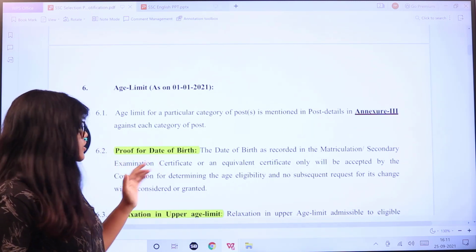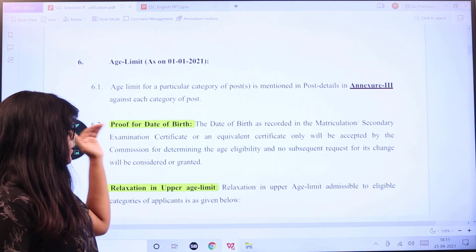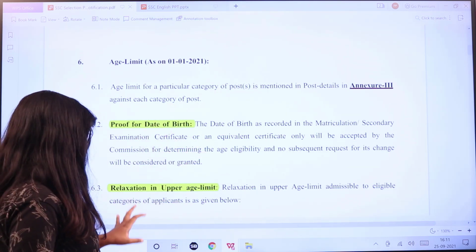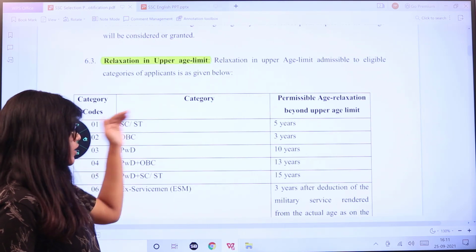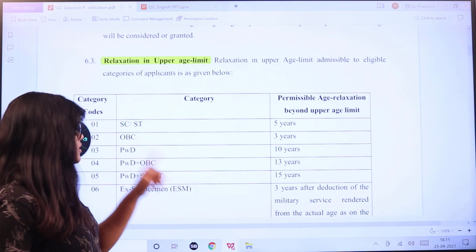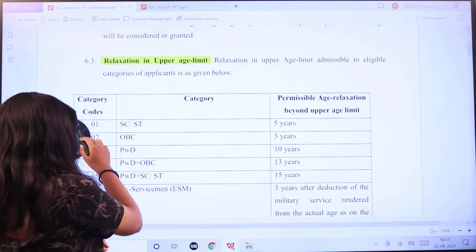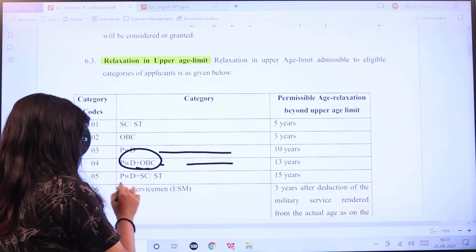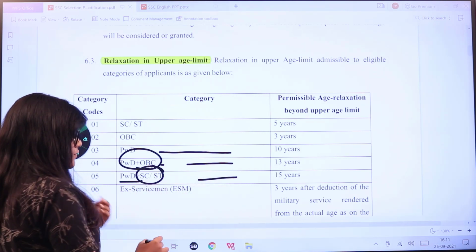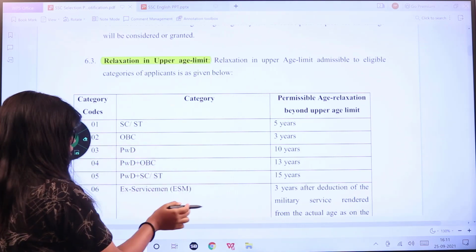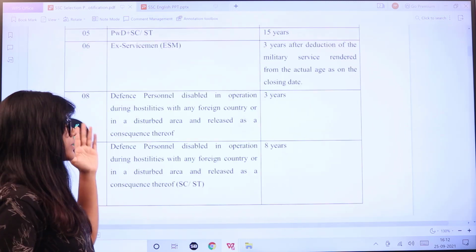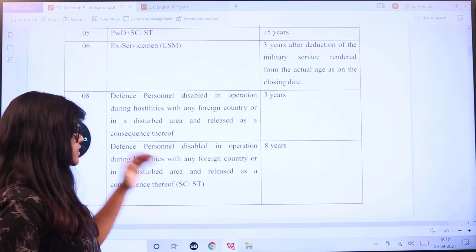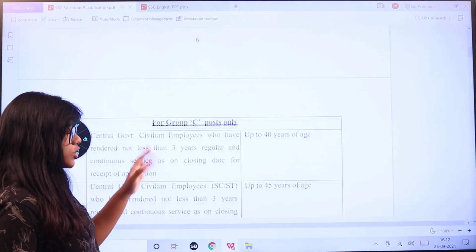The age limit mentioned is as follows. According to the matriculation certificate or secondary school leaving certificate, the age will be calculated. Relaxations are given category wise. SC/ST it is 5 years, for OBC it is 3 years, for PWD it is 10, for PWD plus OBC 13, for PWD and SC/ST it is 15, ex-servicemen it is 3 years according to the service. Next is person with disability with any other foreign country disturbed area, it's 3 years, and defense personnel it is 8 years, and those belonging to SC/ST.